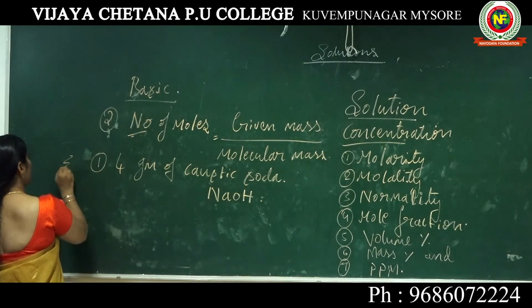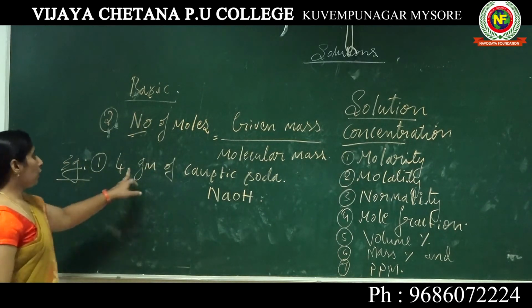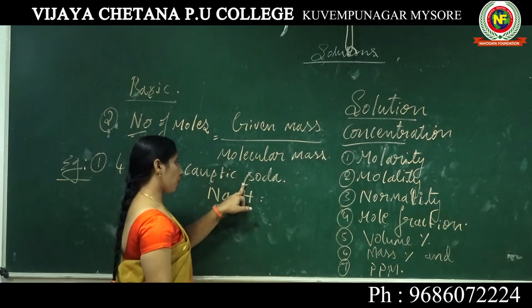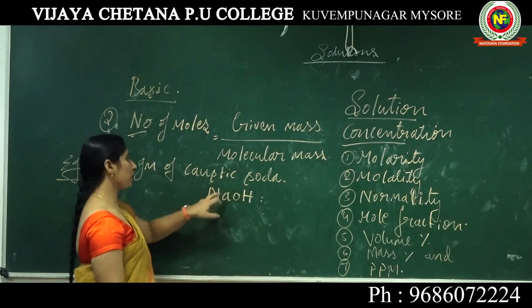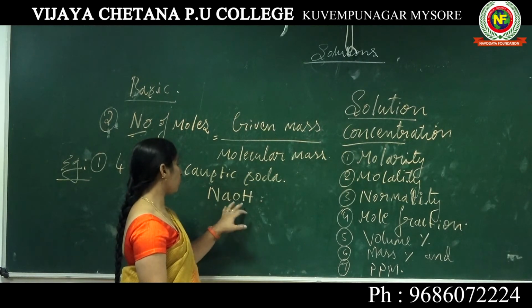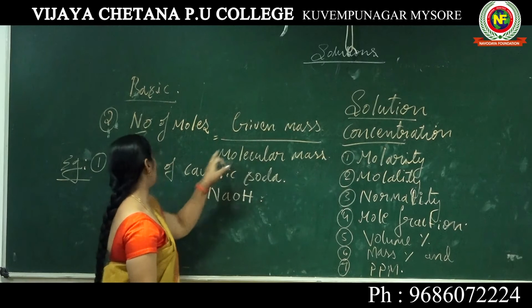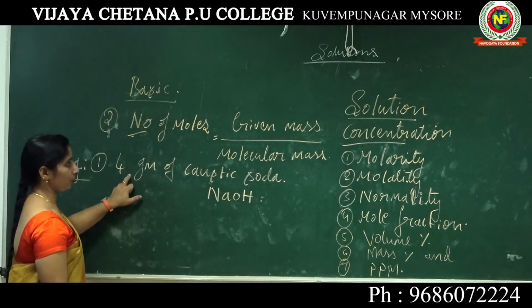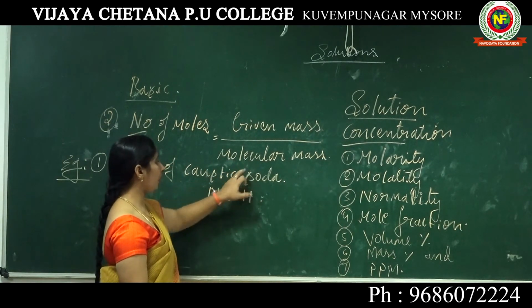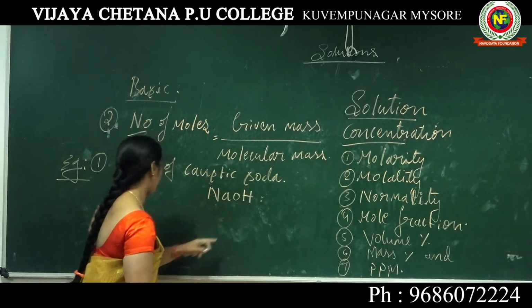I am taking one example to understand this concept. So 4 gram of caustic soda means sodium hydroxide. What about the given mass? The given mass is 4.